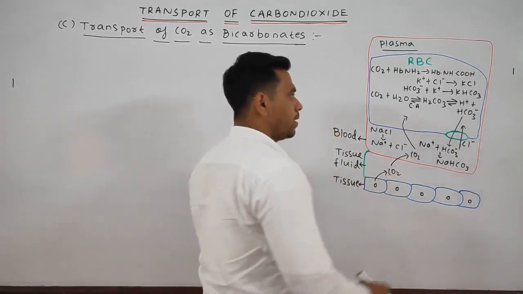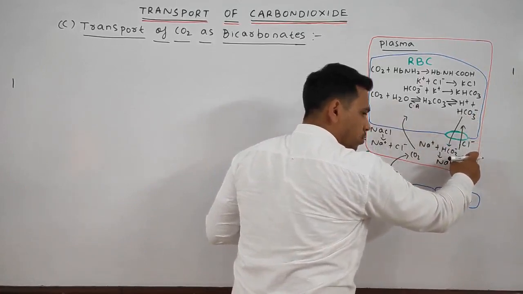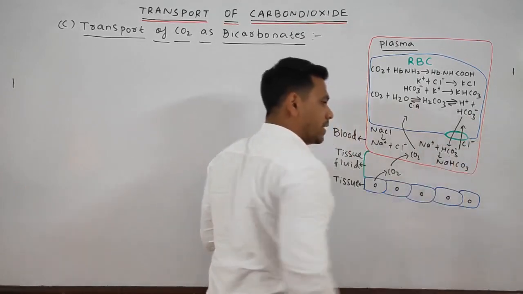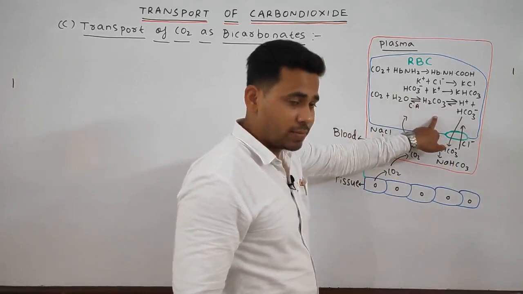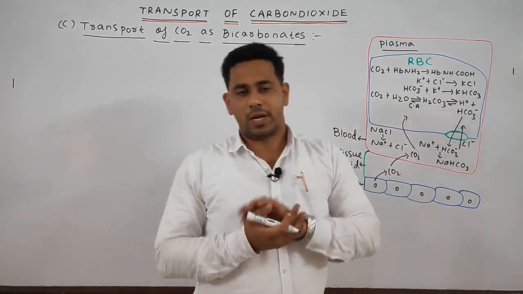Next, what happens? See, this bicarbonate ion is released outside, or we can say it passes from the RBC to the plasma. Okay. Next, what happens?